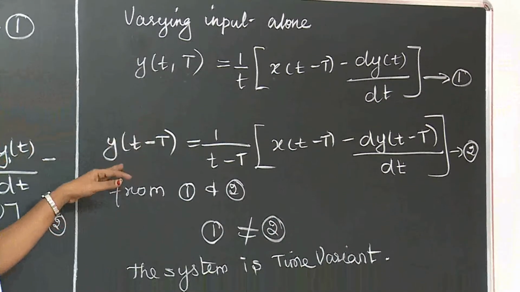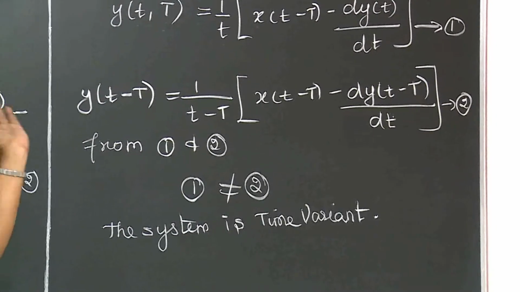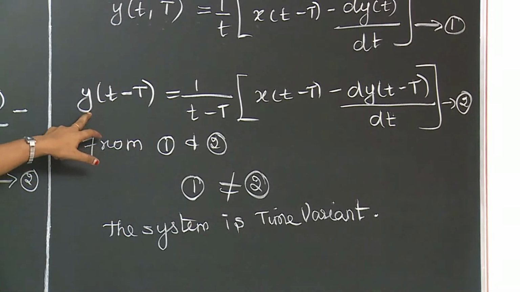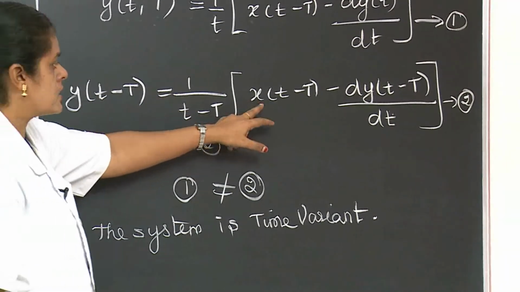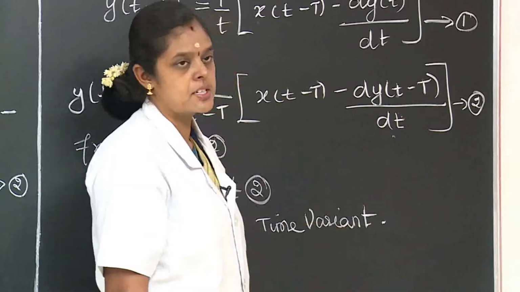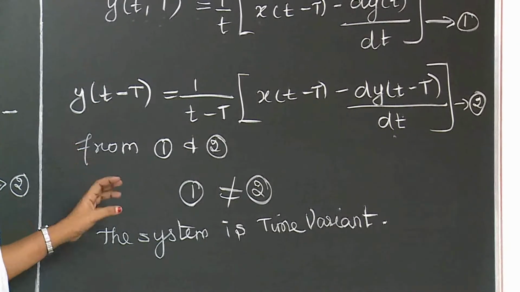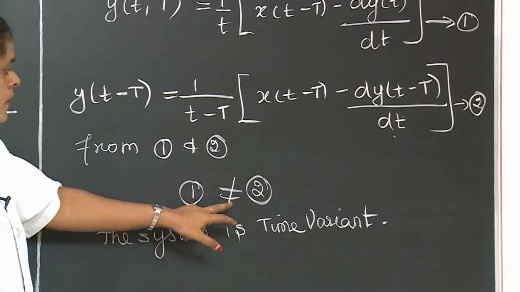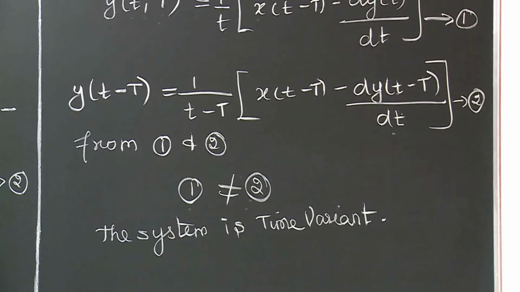The second step is shifting the entire system: y(t − T) = (1/(t − T))·x(t − T) − dy(t − T)/dt. This is equation number 2. Comparing 1 and 2, they are not equal, so this system is a time variant system.